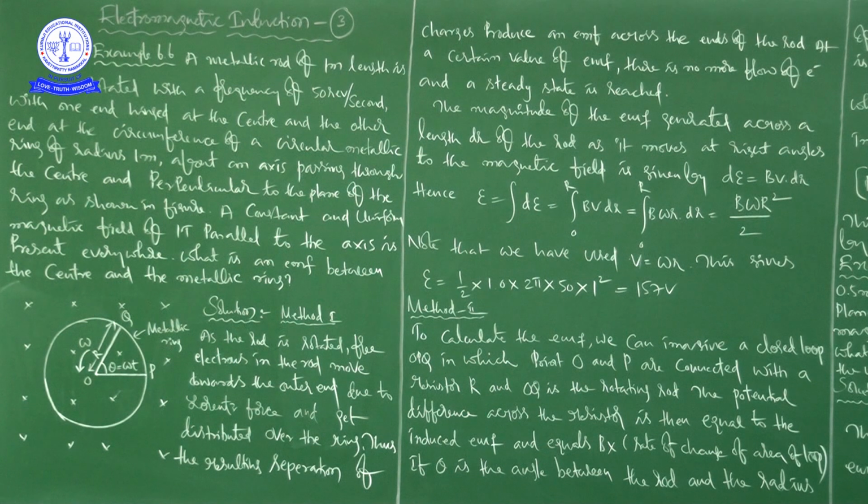In this problem, first he has given the length of the metallic rod, and then the frequency, 50 revolutions per second. Afterwards he is giving the position of the rod with respect to the ring. Finally he has given the magnitude of the magnetic field, and then he is asking, what is the EMF between the center and the metallic ring?